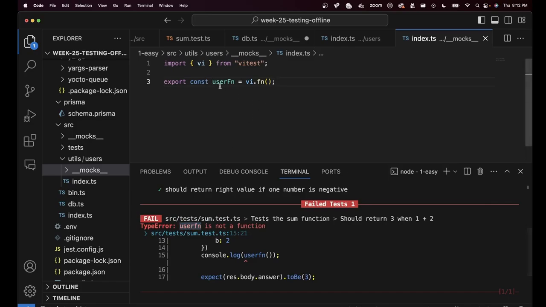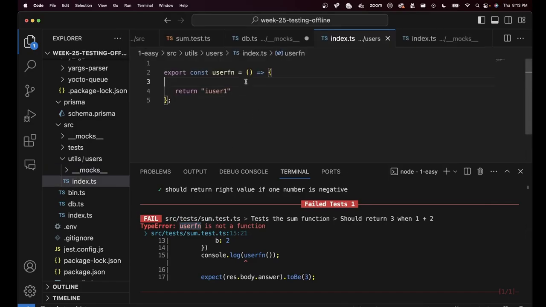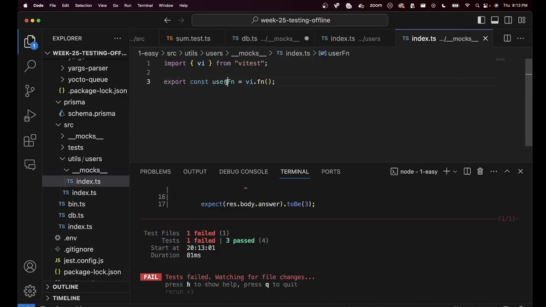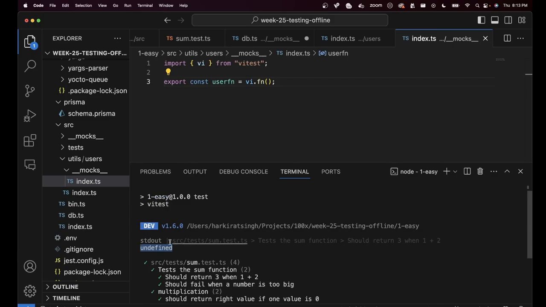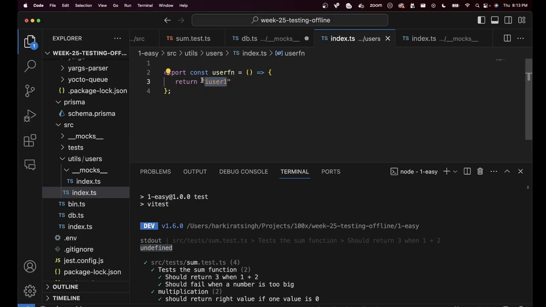User fn is not a function. It is a function here, and export cause user, small f. Let's try that one more time, and you will see everything happens, and it returns undefined. It does not return this thing.